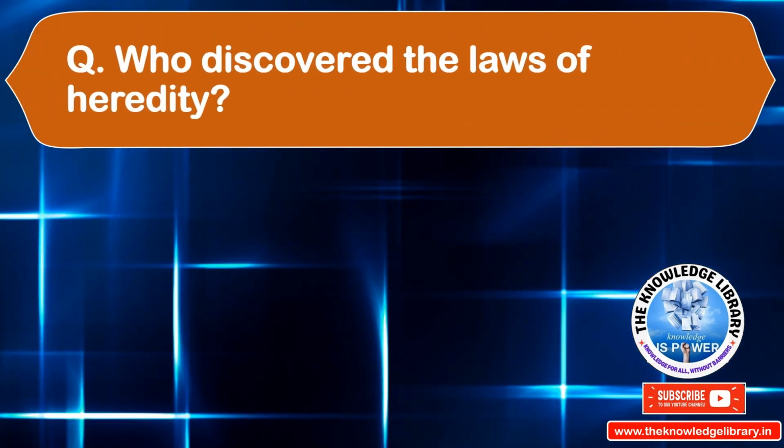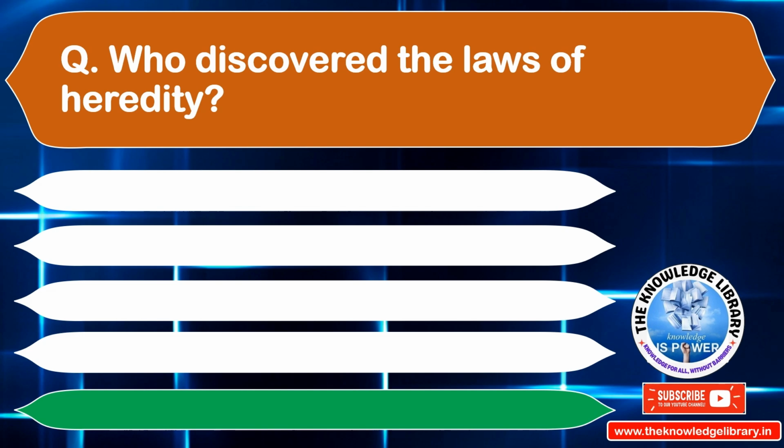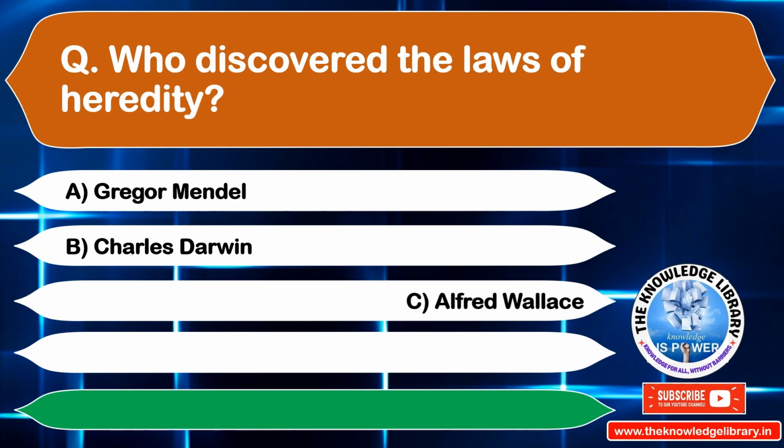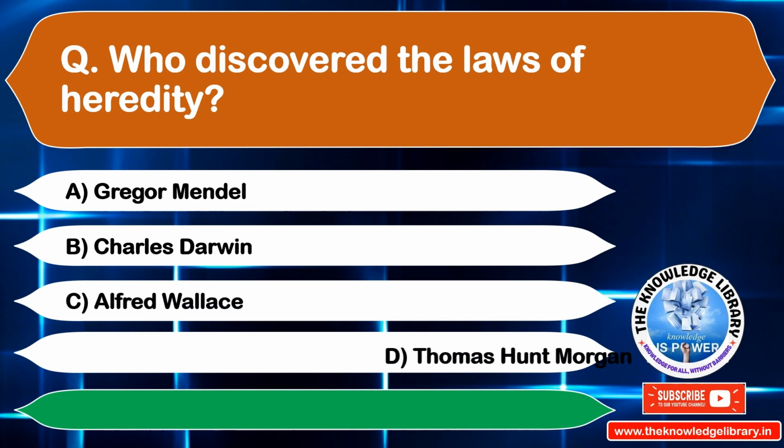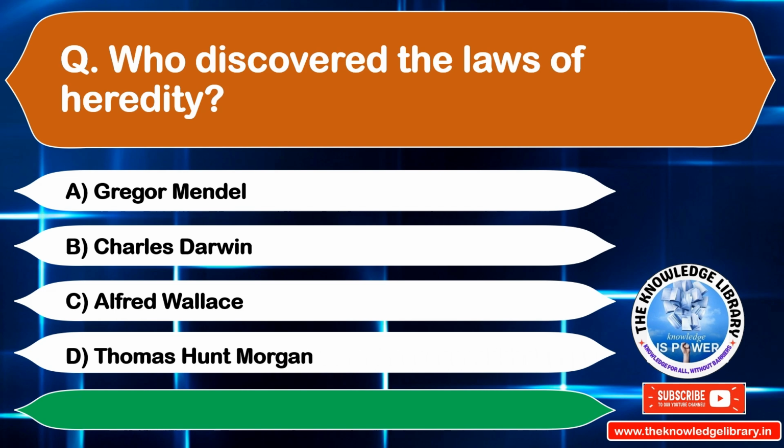Who discovered the laws of heredity? Option A. Gregor Mendel. Option B. Charles Darwin. Option C. Alfred Wallace. Option D. Thomas Hunt Morgan. The correct answer is option A. Gregor Mendel. Move to the next question.